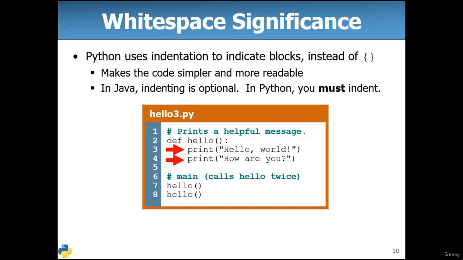So now, white space significance, what we actually call indentation. Python uses indentation to indicate blocks instead of curly braces, right? In Java, all the time we use curly braces when we are defining any function or any loop. We have to enclose everything in curly braces in case of Java. But in case of Python, we use indentation to indicate the block, like this is the block of code and all the lines of code come under this particular function. So in Java, indentation is optional. In Python, you must indent.